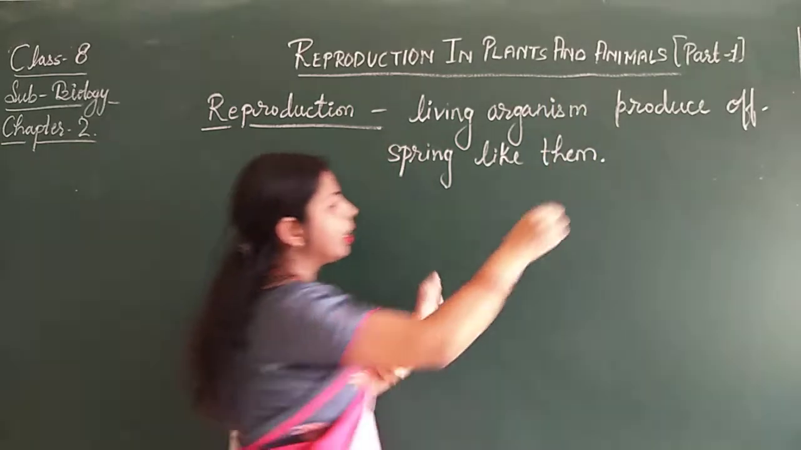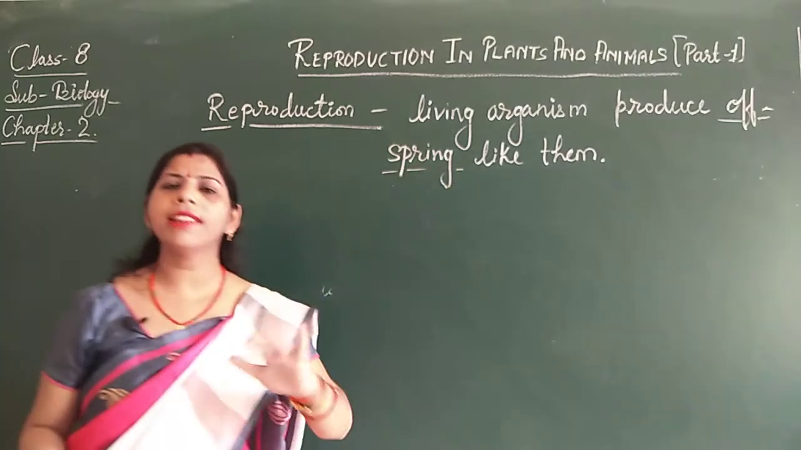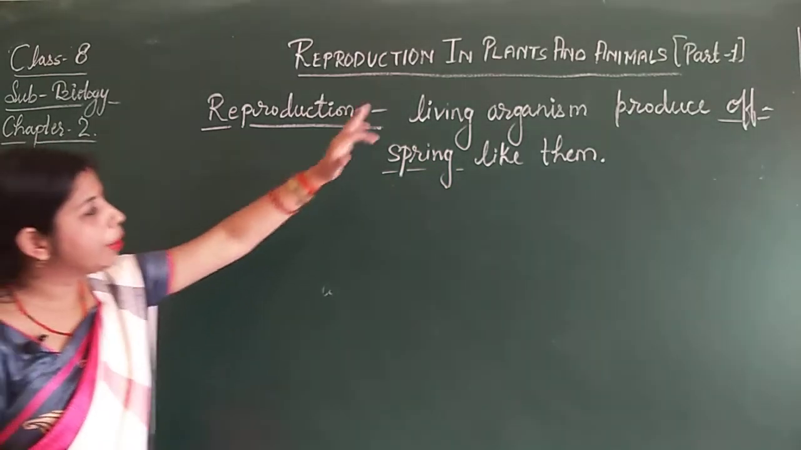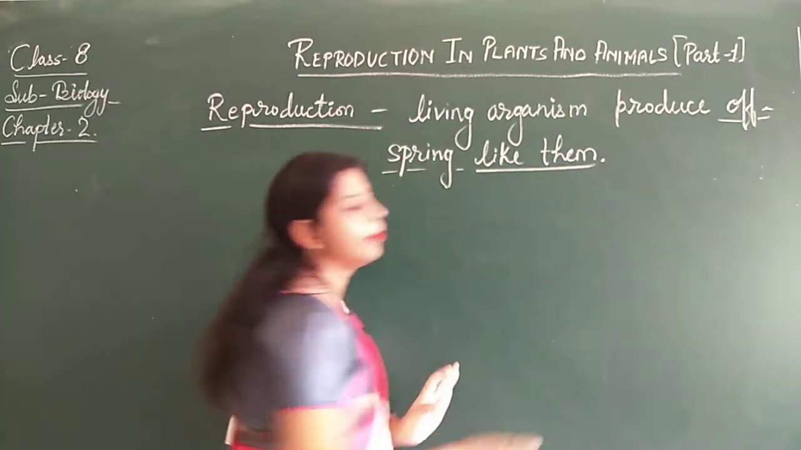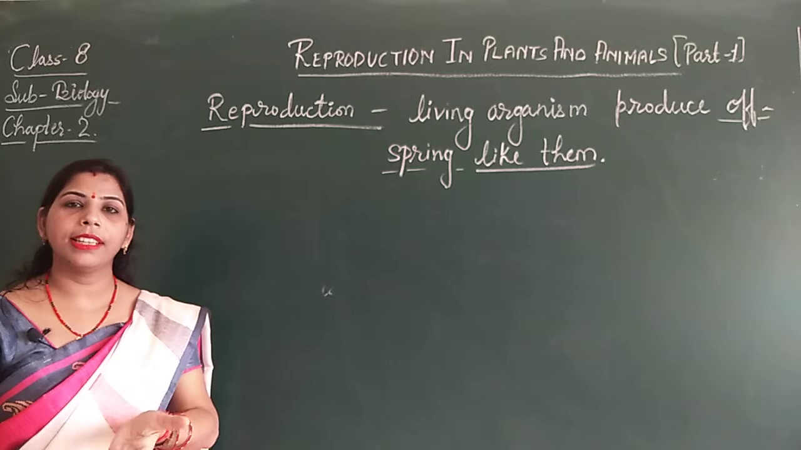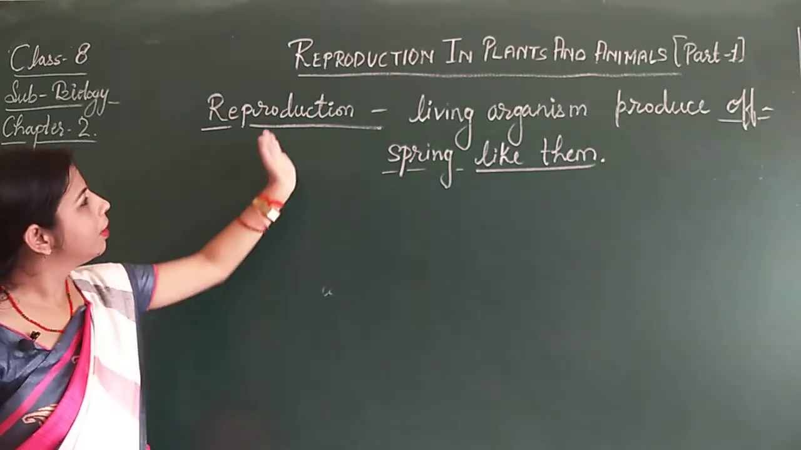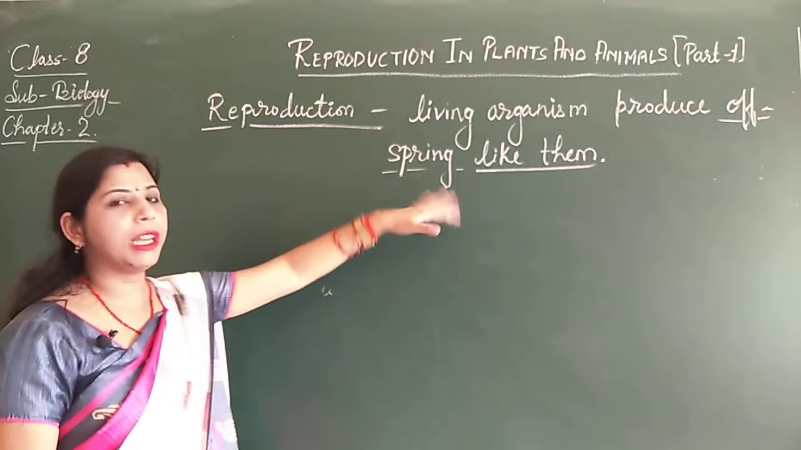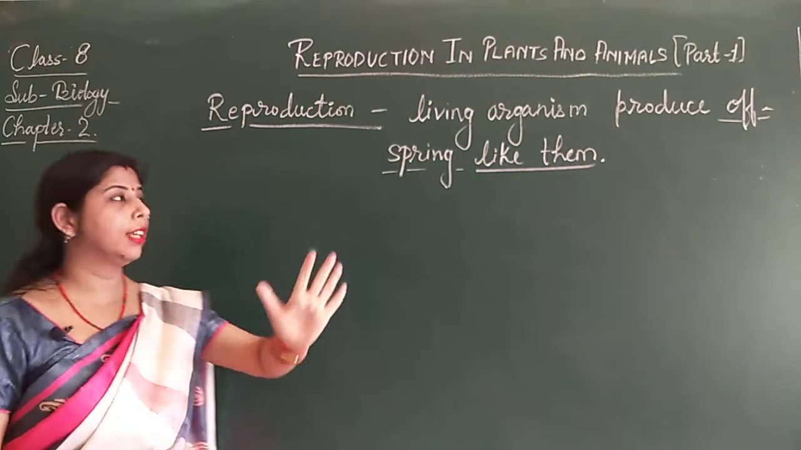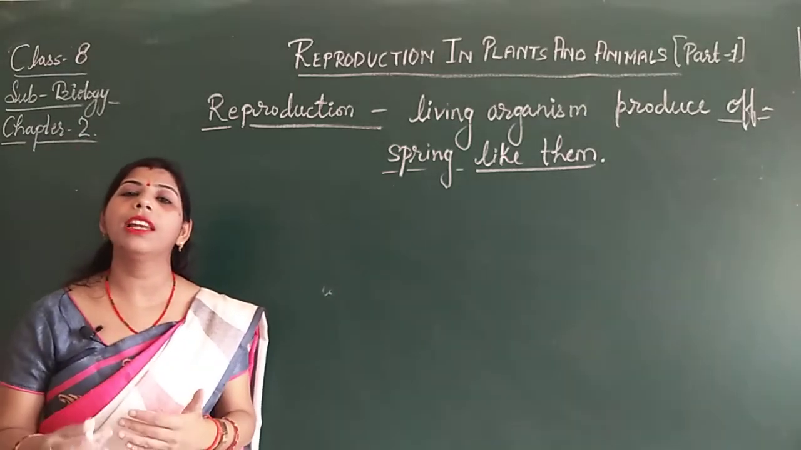Now, what is offspring? I have written one word here. Offspring is their young ones, their babies. And one more thing I have written here, like them. That means it is similar to the parents. It is not that an elephant is going to give birth to a rat. So living organisms produce offspring like them, and that is known as reproduction. This is very important for the continuation of life.